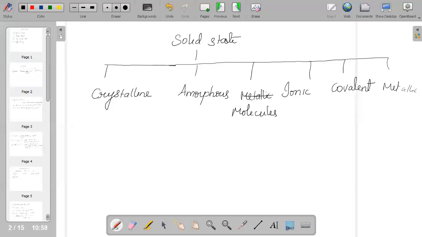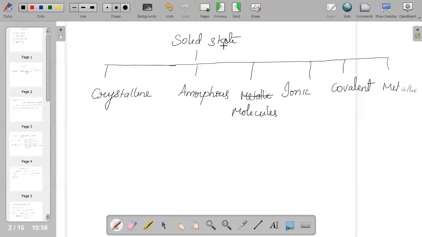So there are different types of solids: covalent solids, ionic solids, molecular solids. These are all the categories or different types of solids.